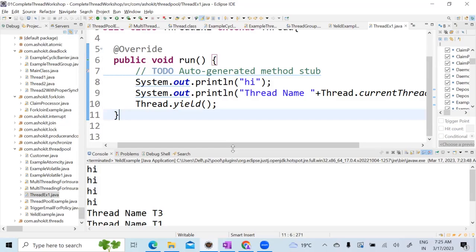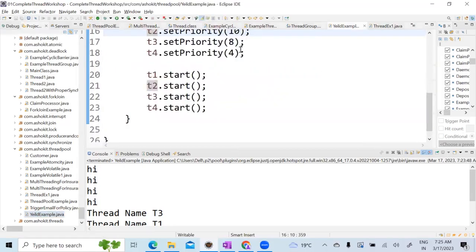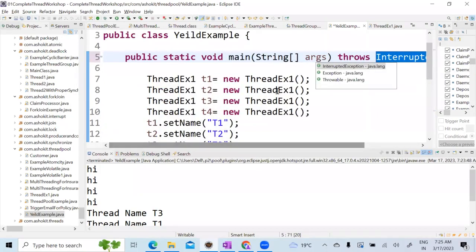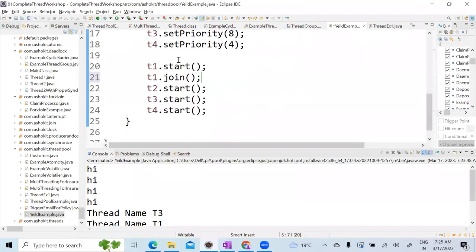What is the difference between the yield method and the join method? The join method will make sure a thread completes. See, in the main method, whenever I say t1.start, can I say an independent path of execution will start?